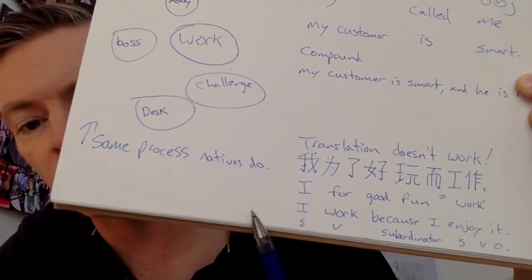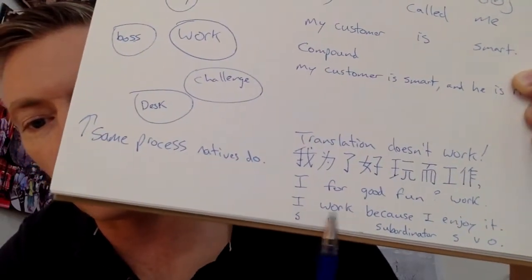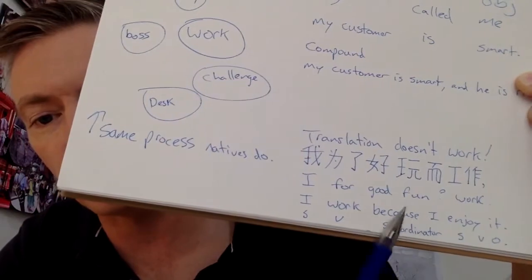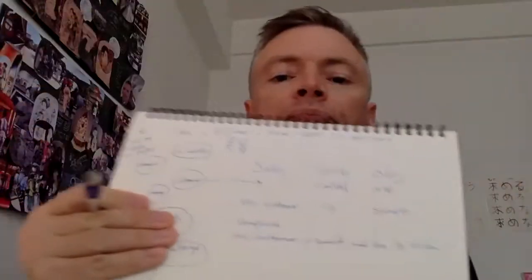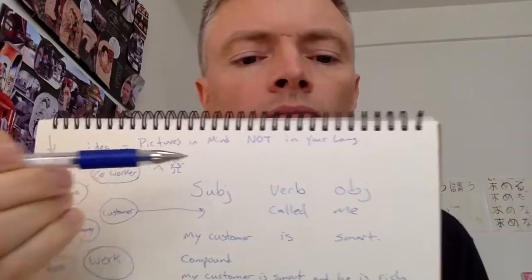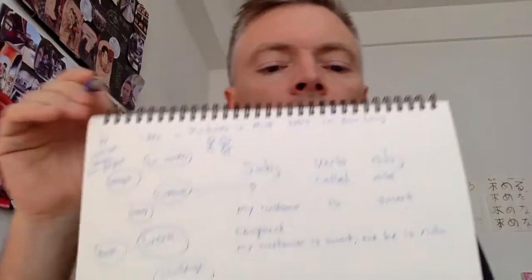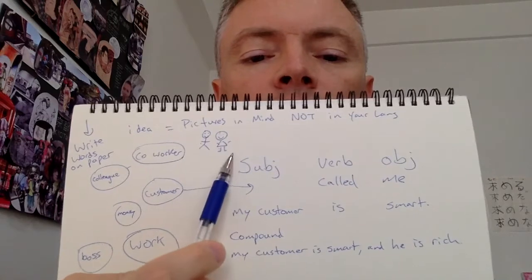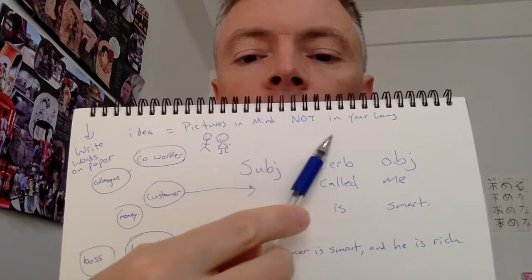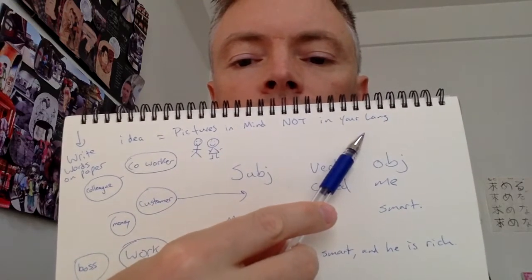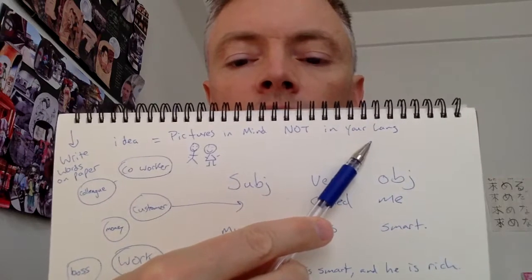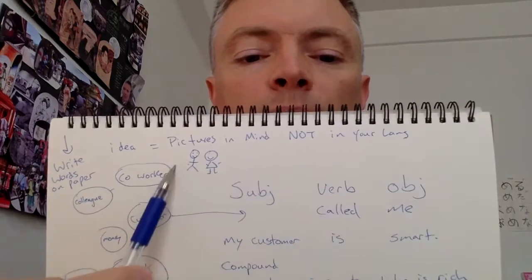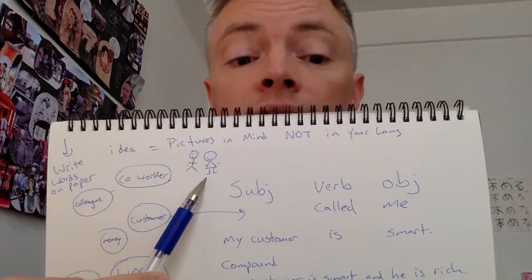So how do we fix it? Well, you can see this. I work because I enjoy it. Well, that's fluent. Why? Let me show you. So what you need to do is start with the picture of the thing, the idea that you want to say in your mind, not in your language. So you're not thinking of the words in your language first. You just have the picture of the situation or the idea.